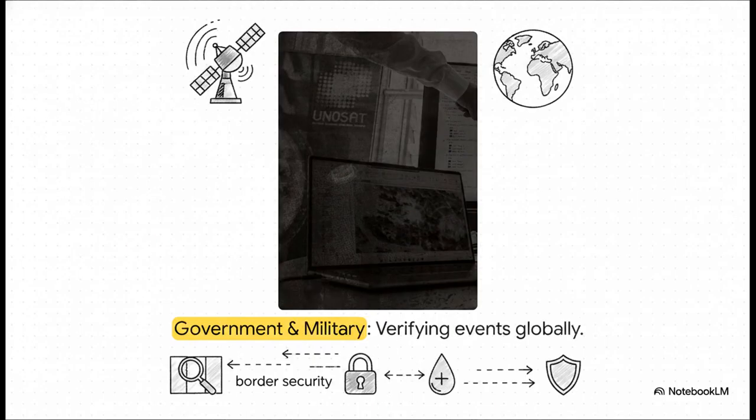Meanwhile, governments and militaries leverage OSINT on a truly massive scale. By combining legally accessible public information, like commercial satellite imagery, for instance, with their classified intelligence, they can verify global events, monitor border security, and even respond to natural disasters, all without risking human assets on the ground.